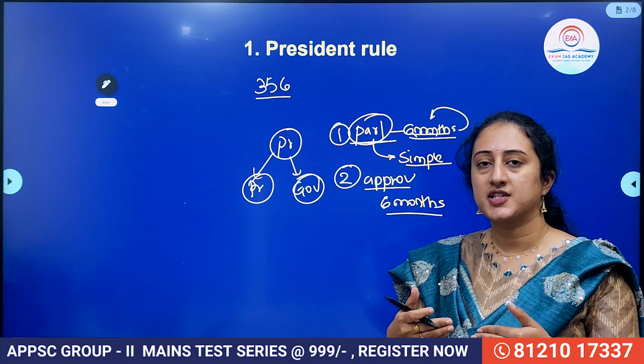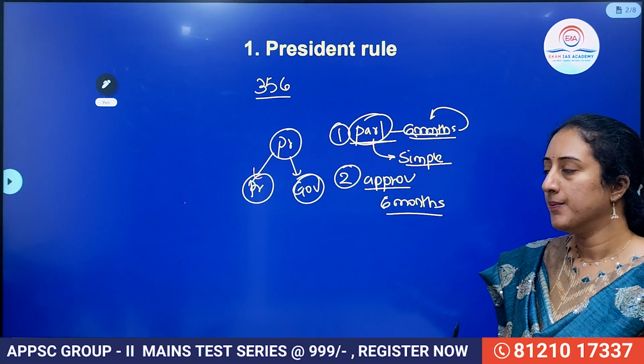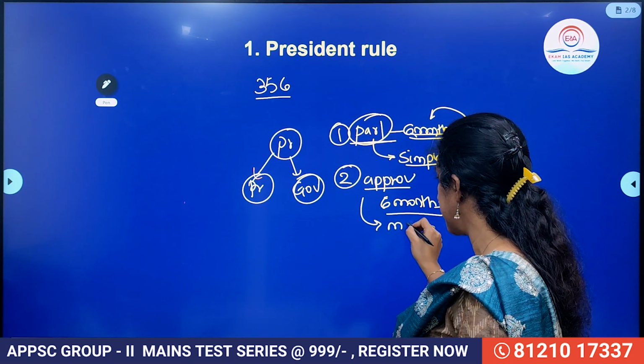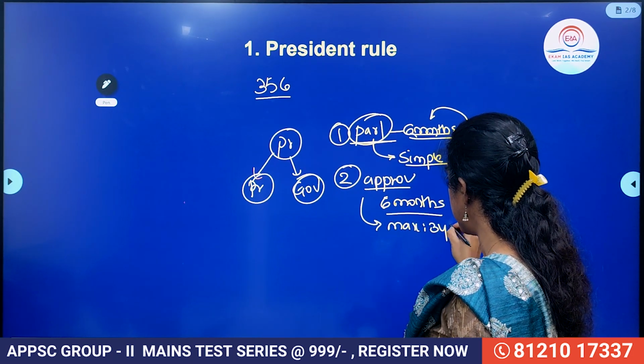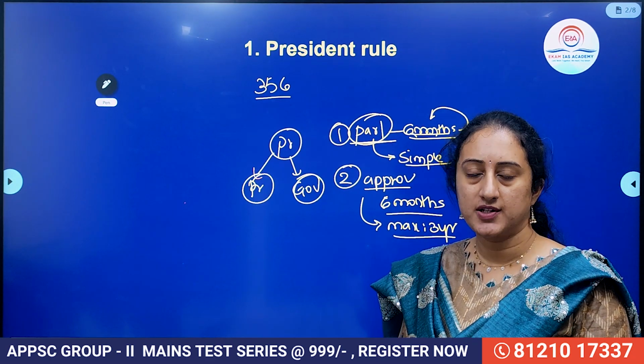That means every 6 months, Parliament has to continue the existence of President's rule in that particular state. This can happen only for a maximum of 3 years. For national emergency, there is no maximum period, but for President's rule, a maximum period of 3 years was imposed.